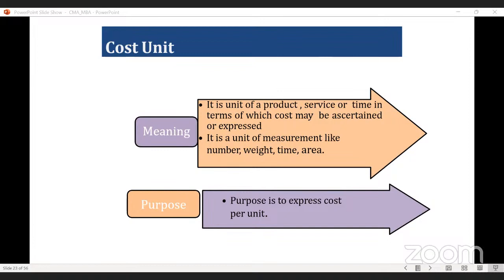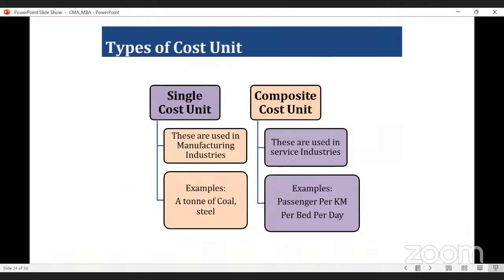Okay. So let us proceed to next. So next is about what are the types of cost units.